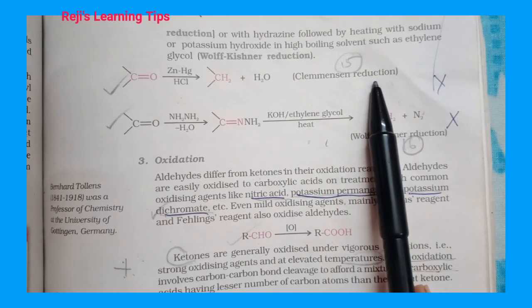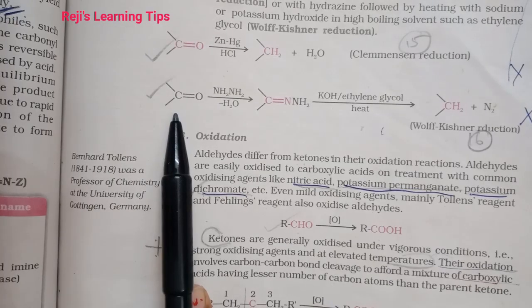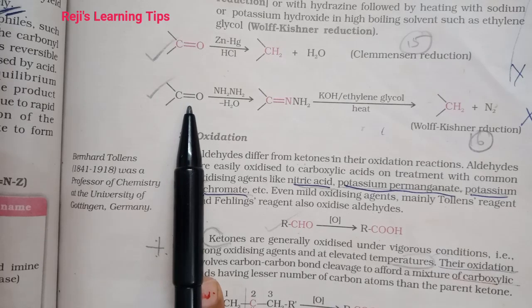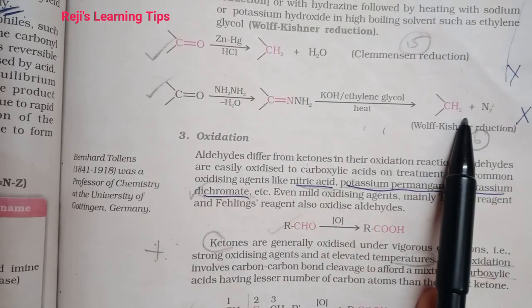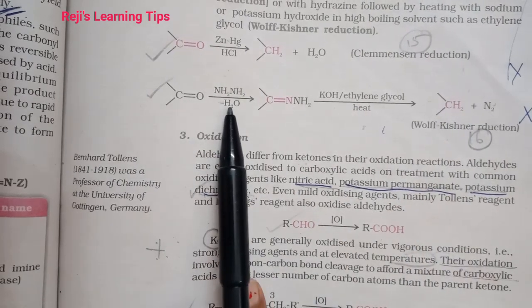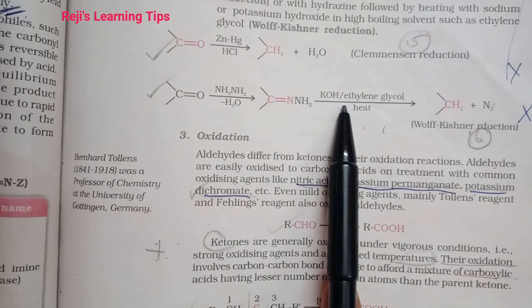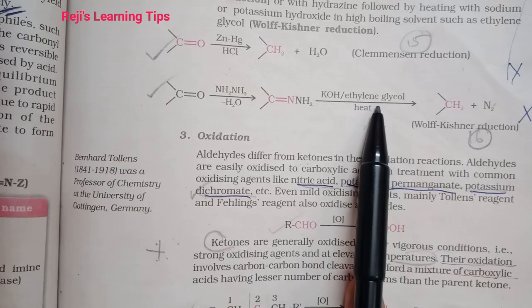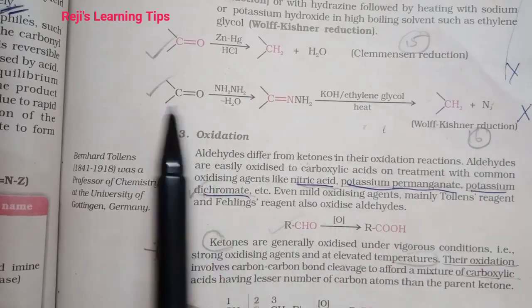Okay. The next, Wolff-Kishner reduction. The carbonyl group of aldehydes and ketones is reduced to CH2 group on treatment with hydrazine followed by heating with sodium or potassium hydroxide in high boiling solvents such as ethylene glycol. That reaction is known as Wolff-Kishner reduction.